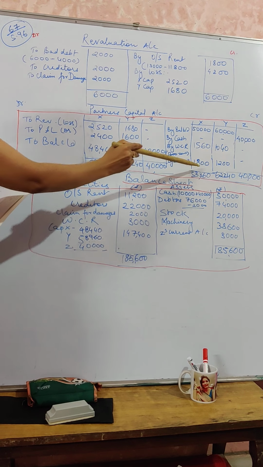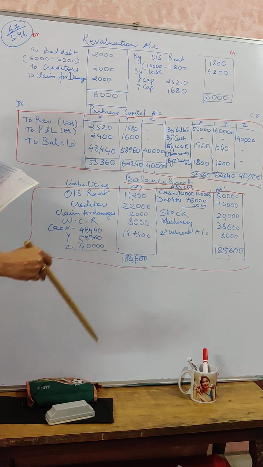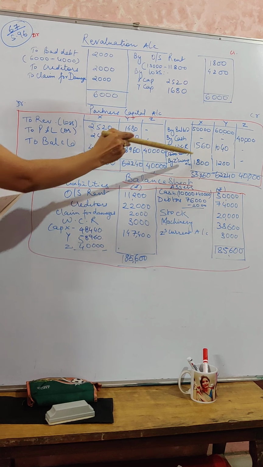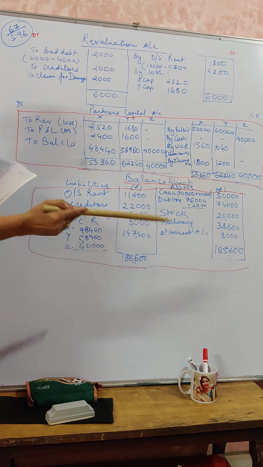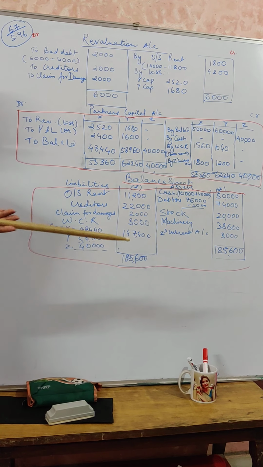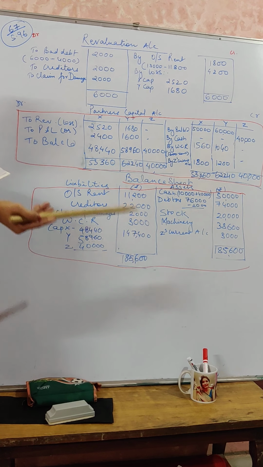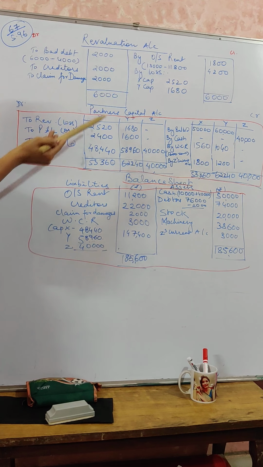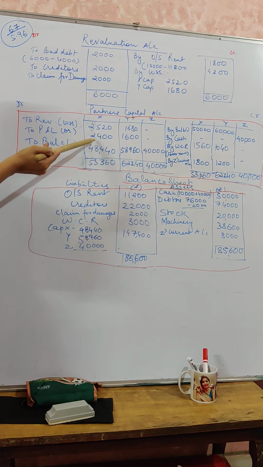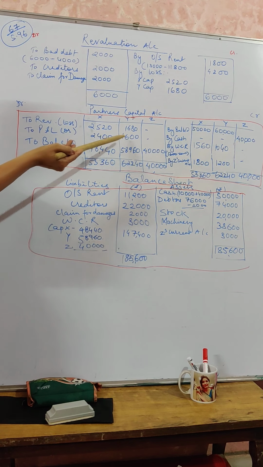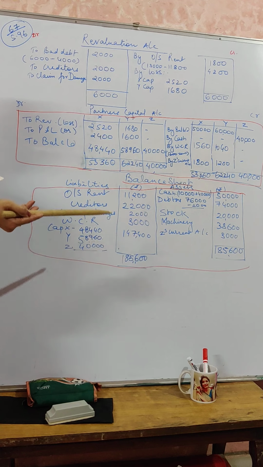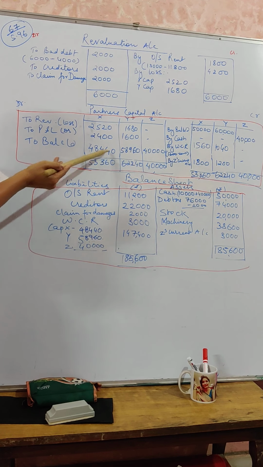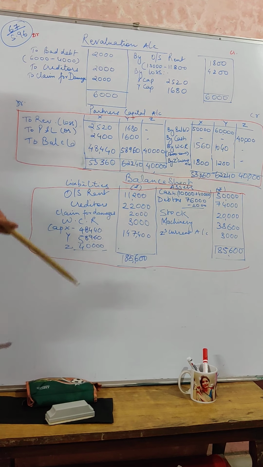So Z's current account is debited to X and Y's capital accounts. This is for raising his share of premium, because he is unable to bring his share of premium in cash. The revaluation loss we have transferred. The profit and loss debit balance already given in the balance sheet needs to be written off. That we have again debited here, and finally you will get these balances.